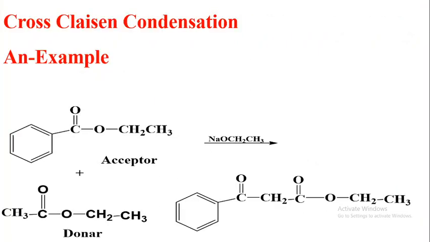Next, a cross Claisen condensation example. In the previous slide we discussed that one is the acceptor and one is the donor. Here the acceptor is an aromatic ester and the donor is an aliphatic ester, in the presence of the same sodium ethoxide. Then the same product as in the previous slide forms, benzene ring C double bond O CH2. One proton is abstracted, or removed, by ethyl alcohol, and this gives the product.